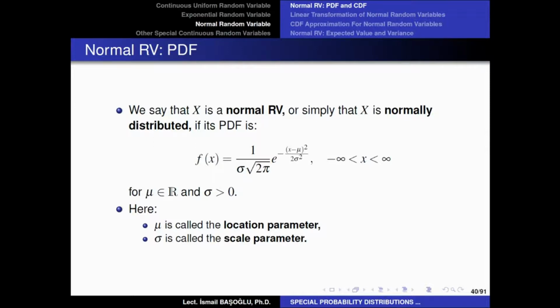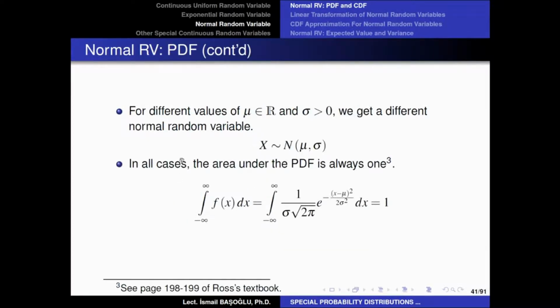So we have such a weird function actually, and of course you do not need to memorize such a function, but we need to draw this function and understand its shape. But before that, let me repeat again, these mu and sigma values in the probability density function are called the parameters of this normal random variable. Mu can take any real value.